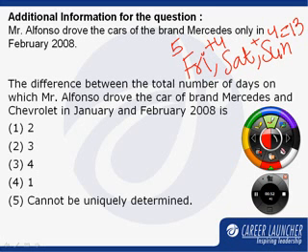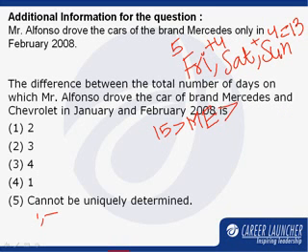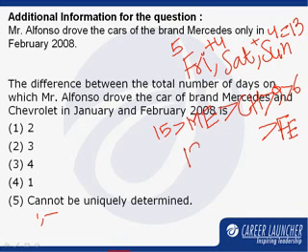Now let's go back to the relation that was given in the problem. 15 greater than the number of days on which Mercedes car is driven, greater than the number of days for Chevrolet, greater than 9, greater than 6, greater than the number of days on which Ferrari car is driven. Now, as we have calculated in the previous problem, the minimum number of days on which Mercedes car can be driven is 13 only. Now, what does it mean?